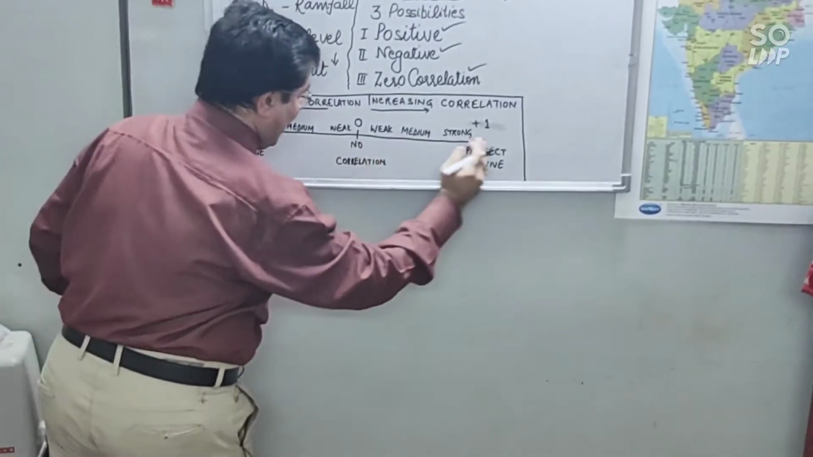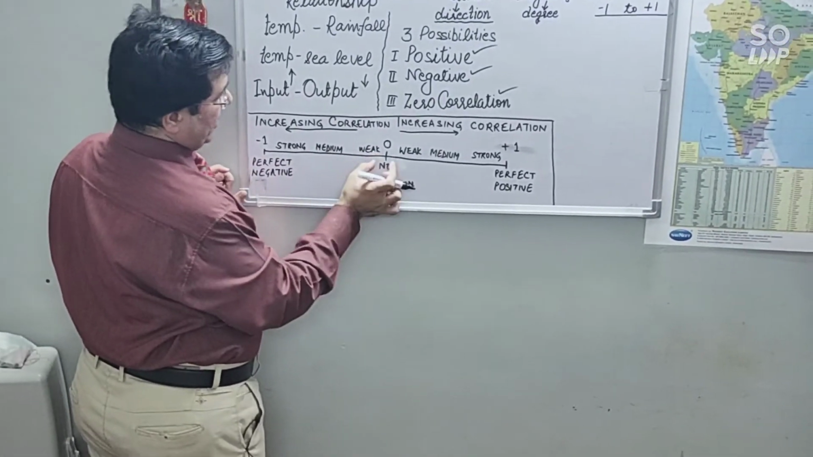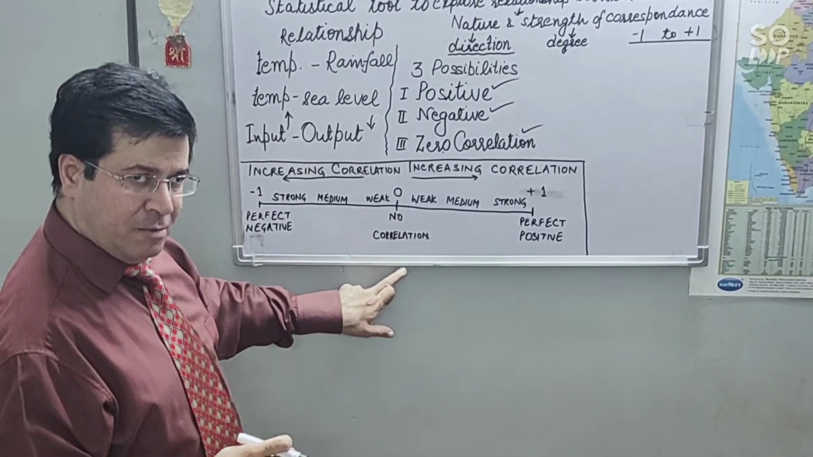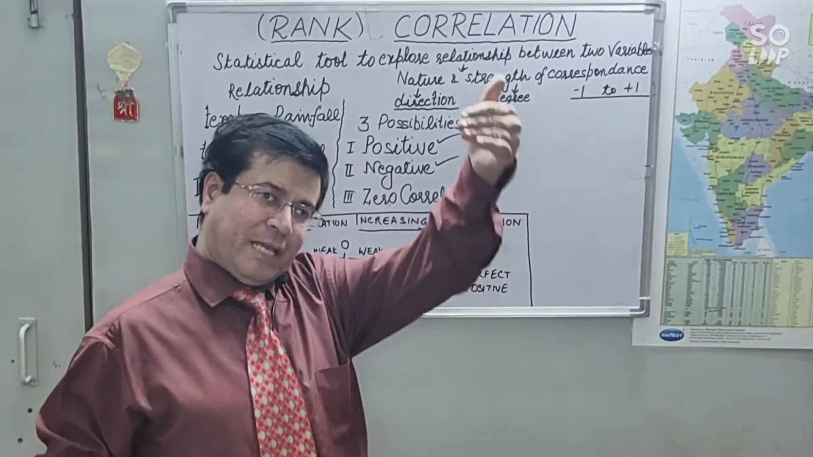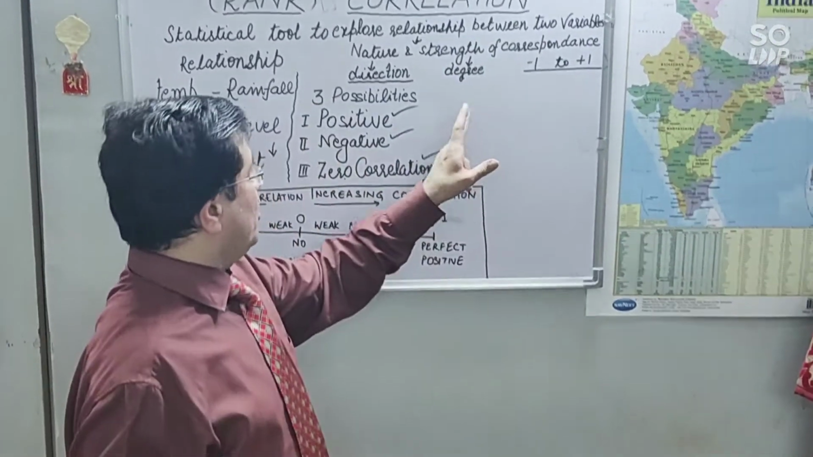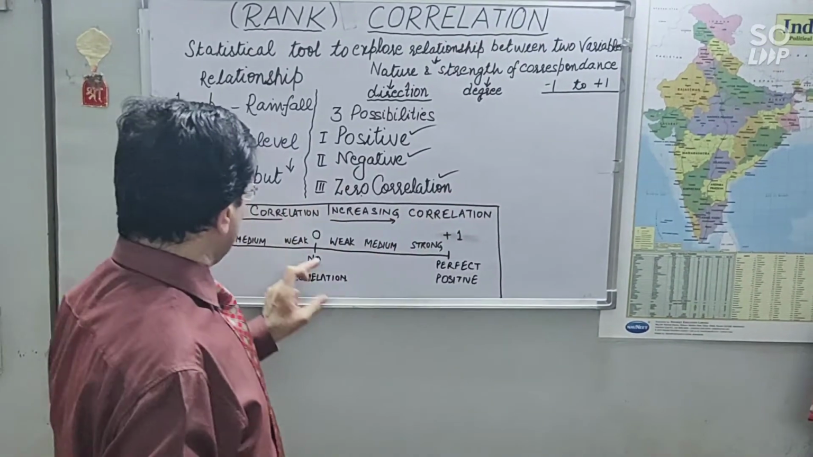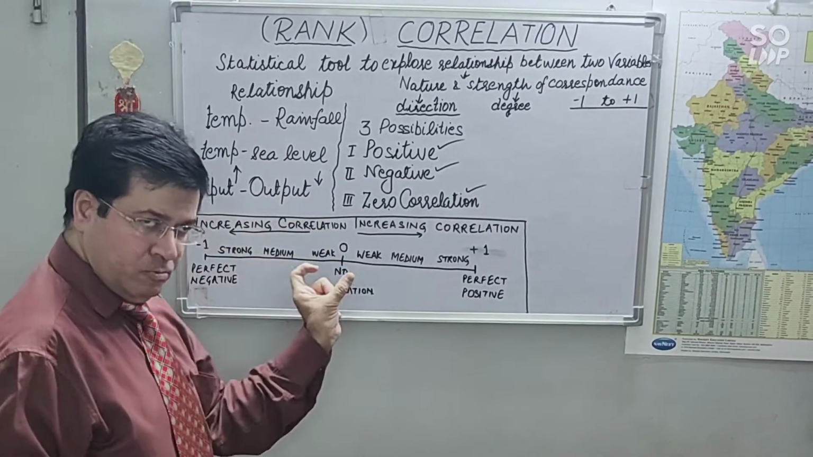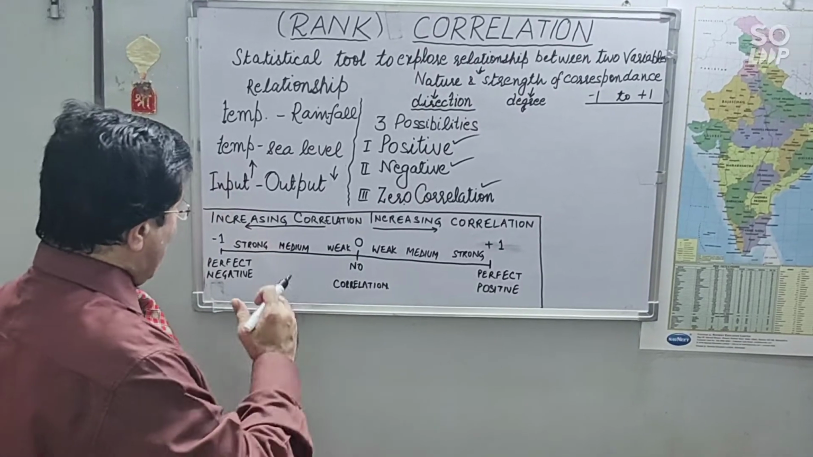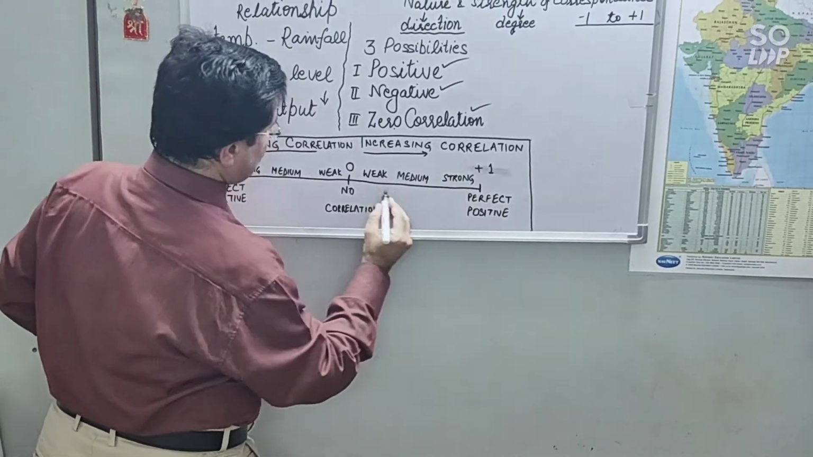I have drawn a scale here, and you can see I have written 0 here. So 0 means no correlation. When you calculate this with the help of Spearman's rank correlation or any other method, your answer will come between -1 to +1, right? So when your answer is 0, that means zero correlation or there is no correlation. And when your answer is between 0 and +1, it is positive correlation.